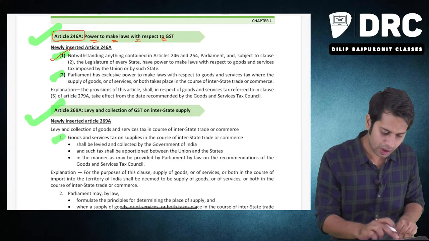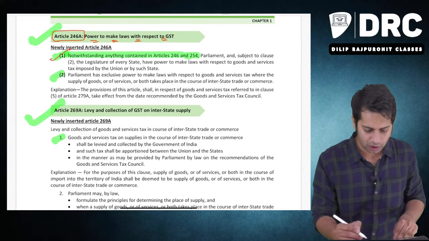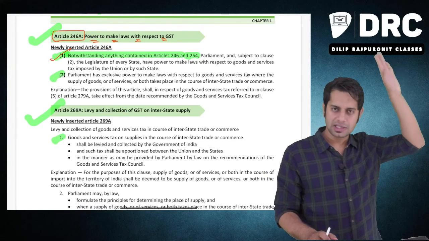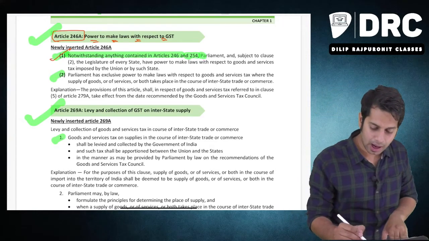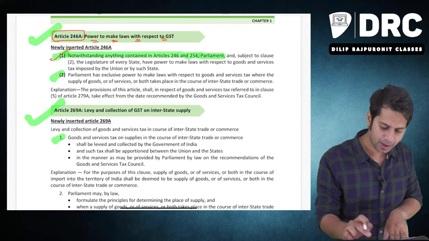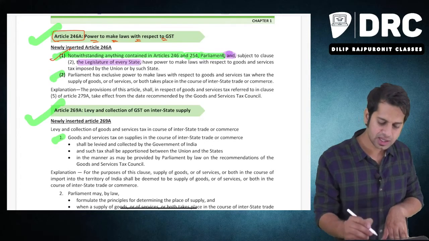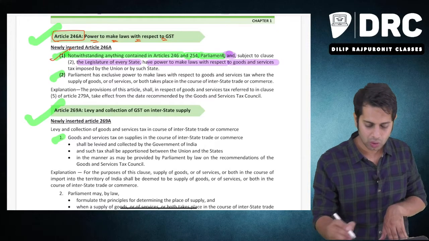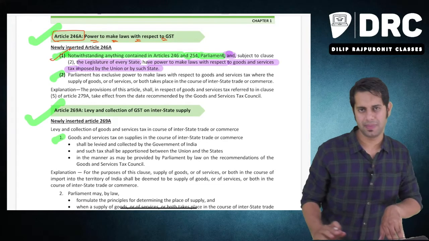Notwithstanding, what is this point telling? Notwithstanding anything contained in Article 246 or 245, meaning whatever is there in Articles 246 and 245 is still applicable, but apart from that, the parliament and the legislature of every state shall have the power to make law with respect to goods and services tax imposed by the union or by such state.